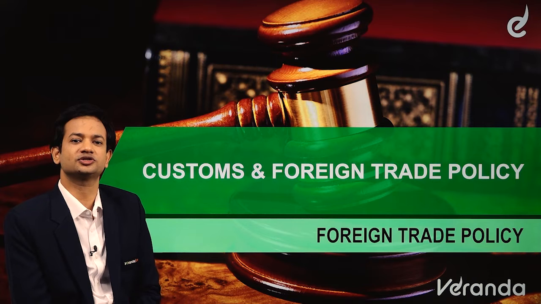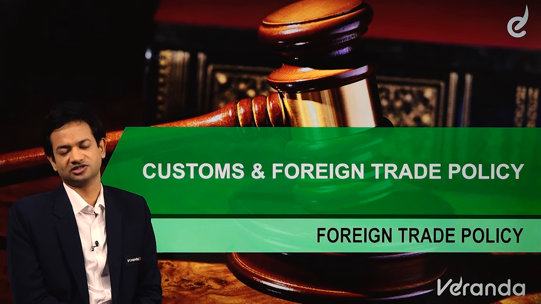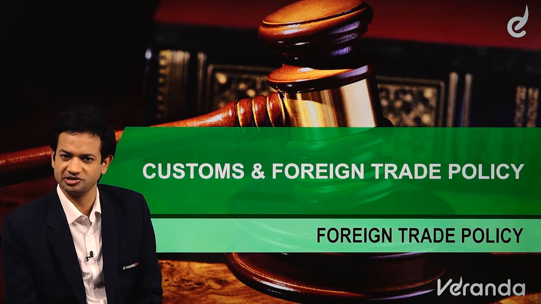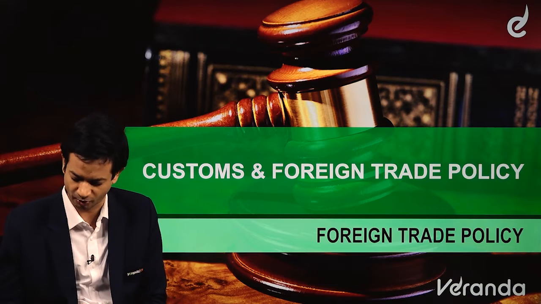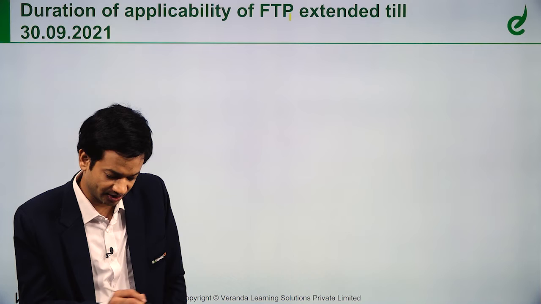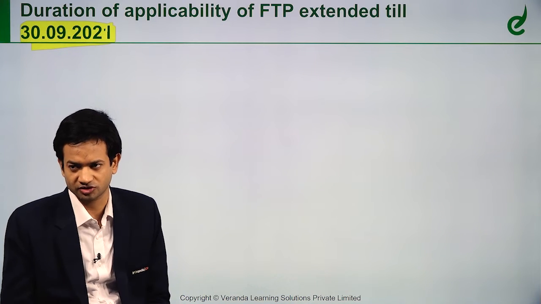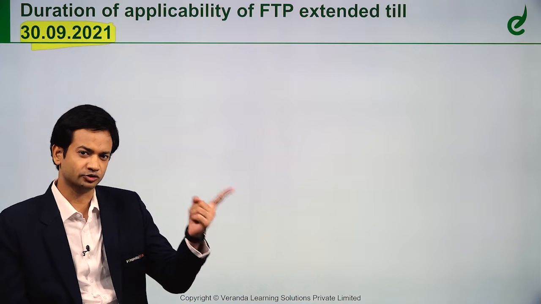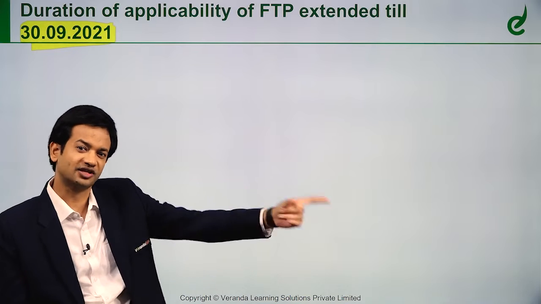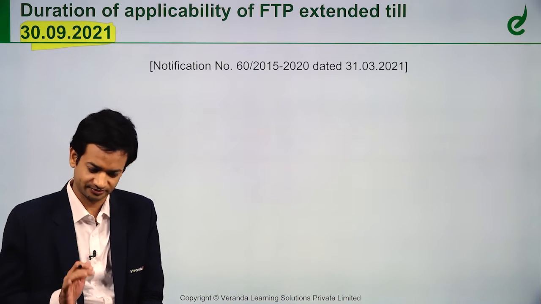The last portion we come to is now foreign trade policy. Now FTP, foreign trade policy. In foreign trade policy there are majorly only a couple of very simple amendments. See, the FTP policy is extended till 30th September 2021. Basically the FTP policy was for 2015 to March 2020. Then they extended it for 1 year, till March 2021. Now they have further extended it to 30th September 2021. That's the only amendment in this slide.